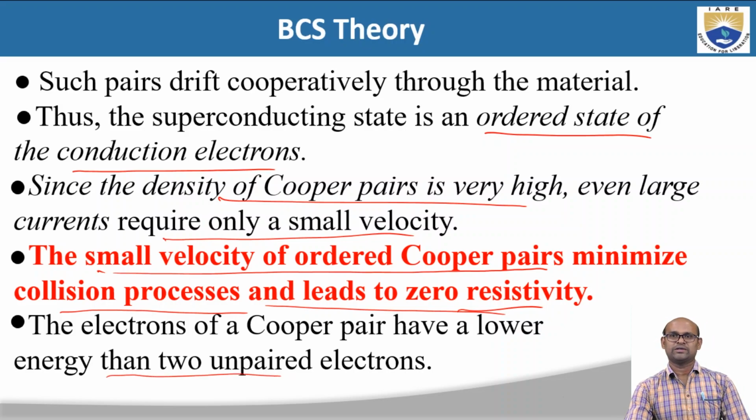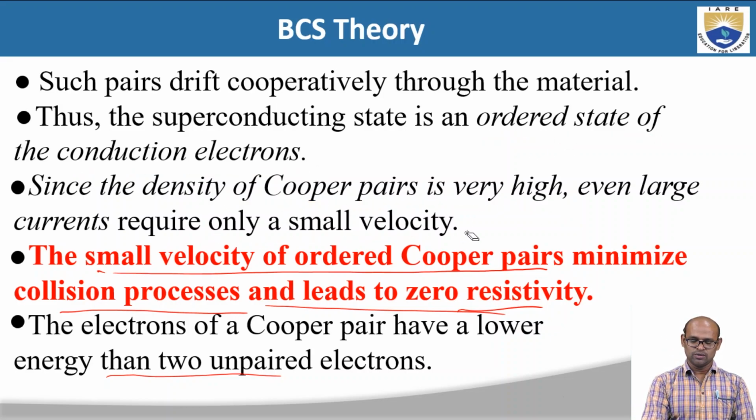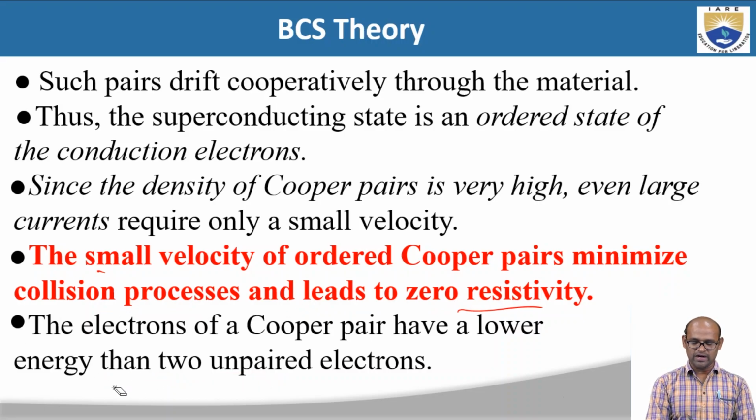When we compare the energy of the state where we have free electrons with the energy of the state where we have Cooper pairs, we find that the energy of the Cooper pairs is lower than the energy of unpaired or free electrons. The system always tries to lower its energy to go to the lowest energy state. So the Cooper pair state is the lower energy state, and hence we find zero resistivity in superconductors.